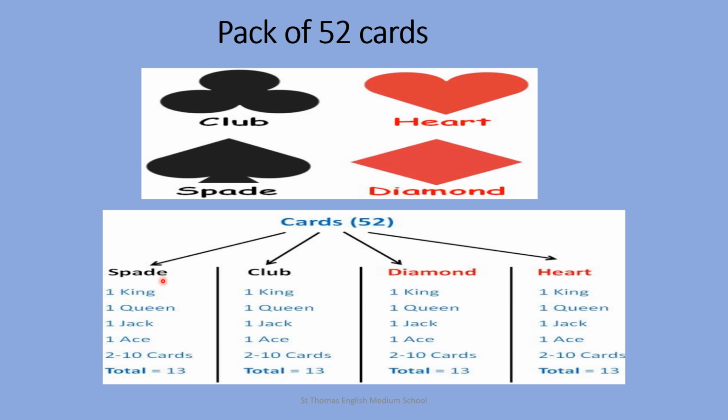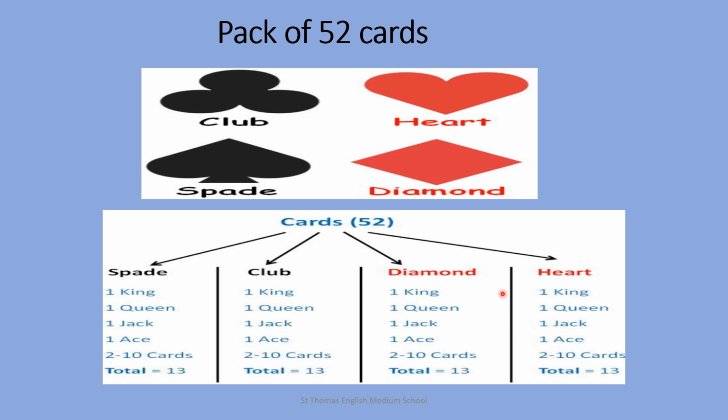In the spade suit you have 1 king, 1 queen, 1 jack, 1 ace and 9 cards having numbers from 2 to 10. So the total number of spade cards is 13. It is the same in club, diamond and heart.